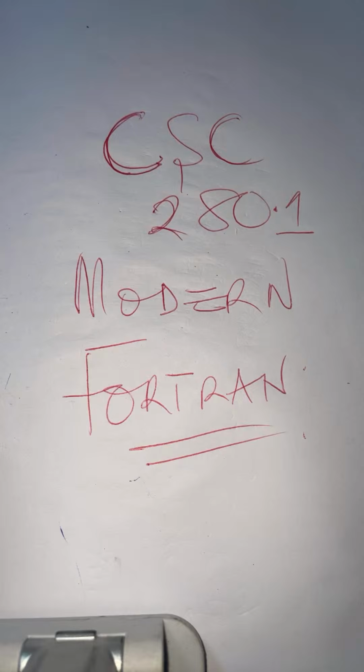Okay, so those are the major contents, or components of the course. All right, so we'll be delving into formula translation.